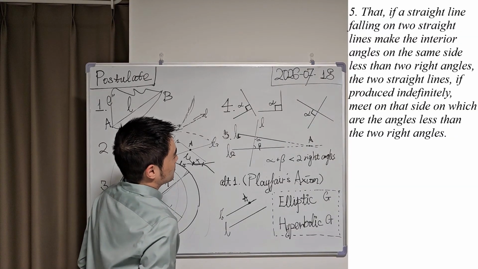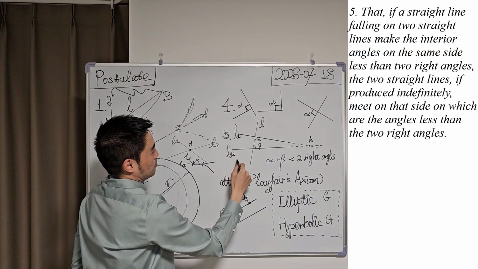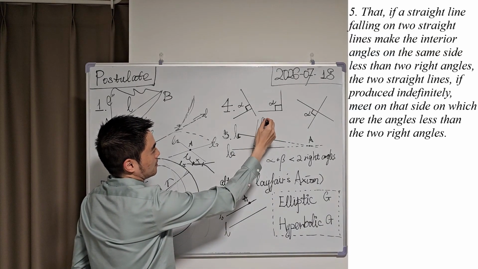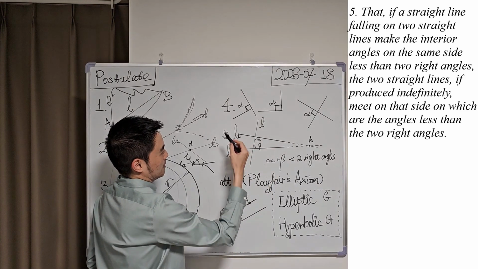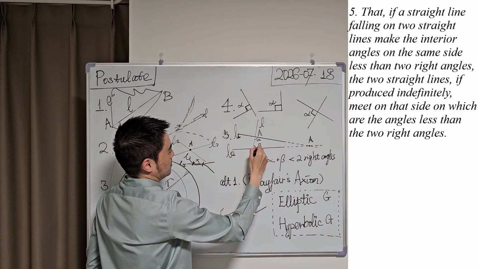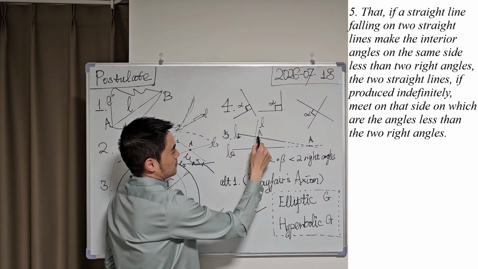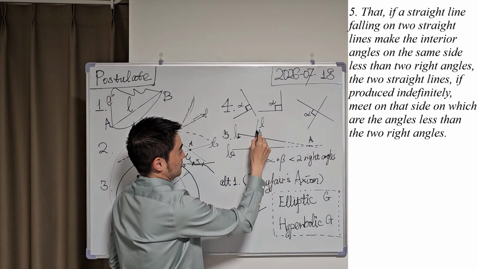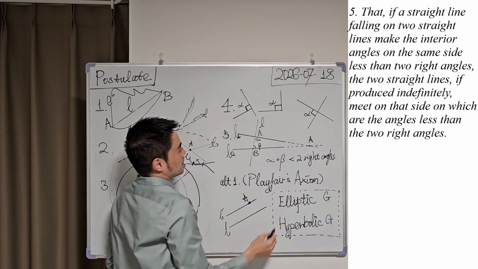It says that given 2 straight lines, L1 and L2, and another straight line, L, falling on L1 and L2, let's assume at A and B, and on the interior side of this line, we have two interior angles alpha and beta.